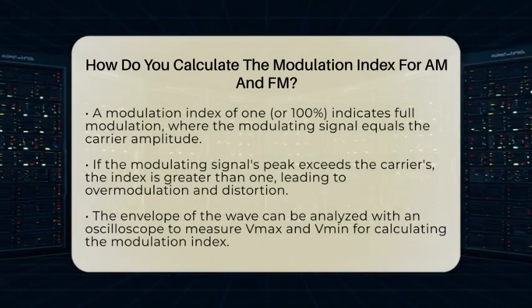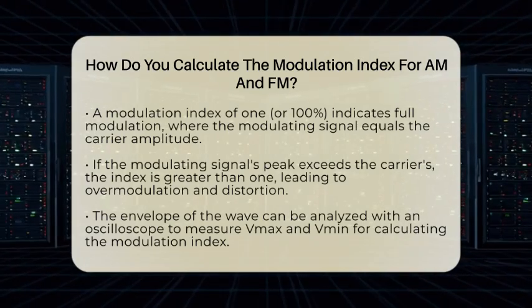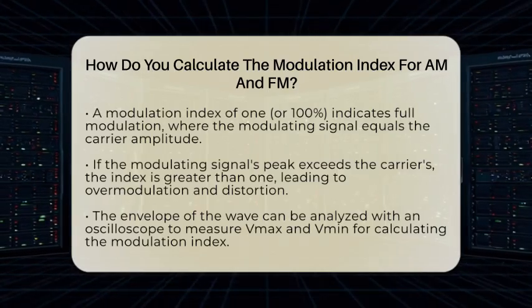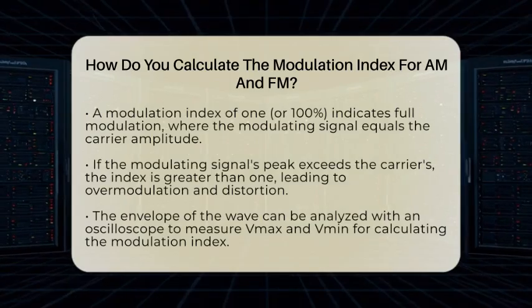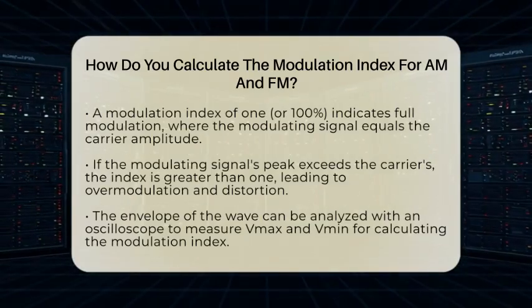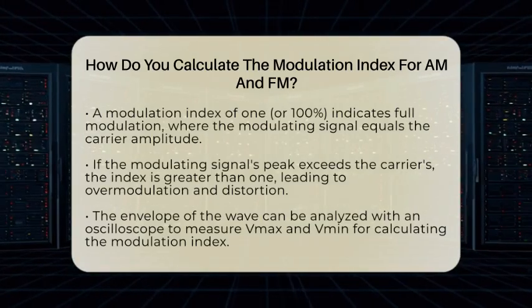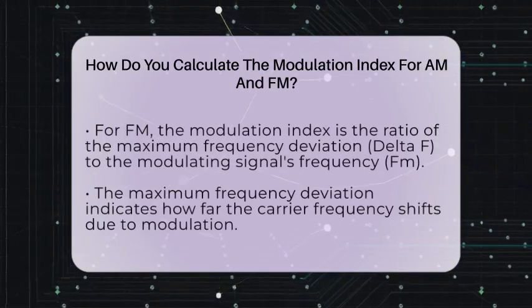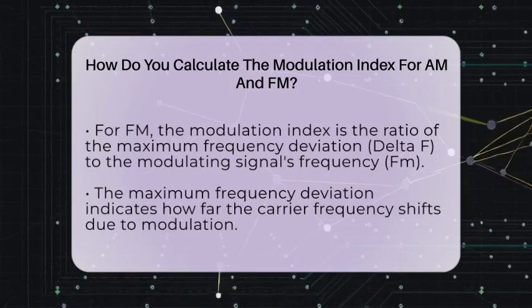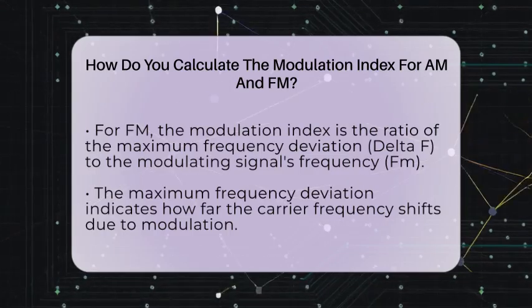In practical terms, you can also measure the modulation index by looking at the envelope of the modulated wave with an oscilloscope. You measure the highest point of the envelope, called Vmax, and the lowest point, called Vmin. The difference between these two divided by their sum gives you the modulation index. So it looks like this: take Vmax minus Vmin, then divide that by Vmax plus Vmin. This method is handy when you have a waveform to analyze directly.